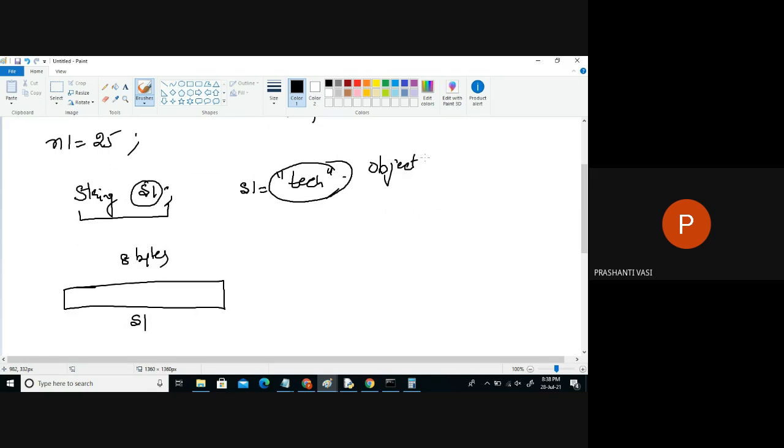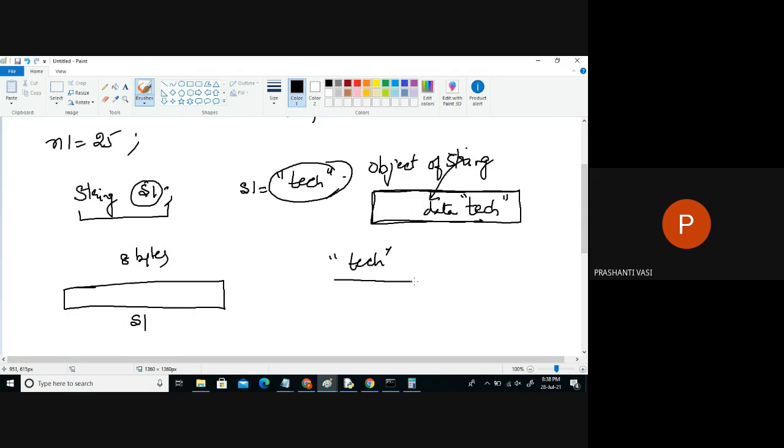You can briefly remember here, an object means a block of memory which has some data of one type or another. So in this block, which type of data are we storing? Text, or string type of data. So this block of memory is now called an object of string type. So this is one object. Whenever you write something like this, immediately a block of memory is created to store every piece of information of that string inside it, properly ended with a null character. So this whole block is called a string object.